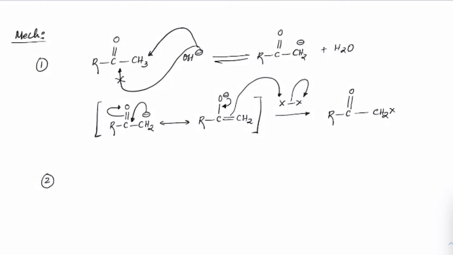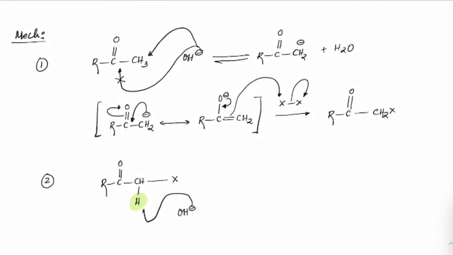See the second step now. We'll have R C double bond O CH2X. Now this time this hydrogen has become even more acidic, right? Because there is a withdrawing group, halogen, which is a withdrawing group by induction. So X is going to pull those electrons by inductive effect. So this hydrogen has become even more acidic. So the reaction will start becoming faster now.